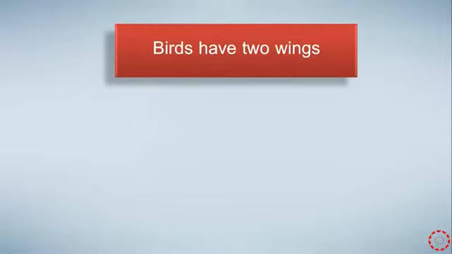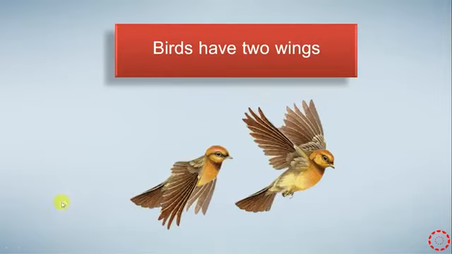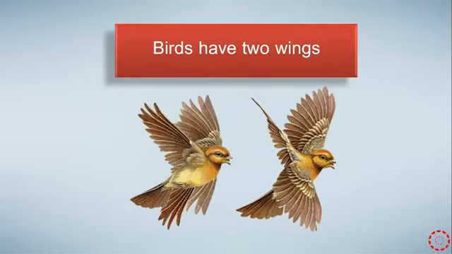Birds have two wings to fly. Look at the wings. 1, 2. Birds use their wings to fly, to move in the sky. They have feathers on their wings. They move their wings to fly. That's why they can fly, by their wings.